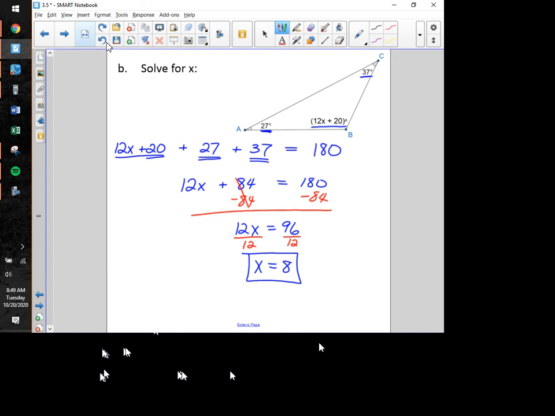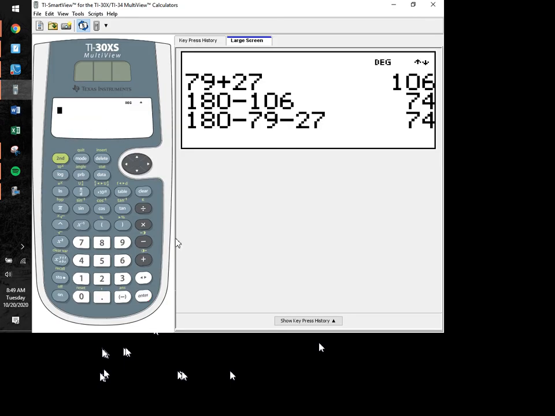If I wanted to check this answer to make sure that it's right, here's what I would probably do. I would add together the measures of the three angles and make sure that it equals 180. So I've got a 27, a 37, and a 12x plus 20. Here's probably the most efficient way to do that. Let me clear that out.